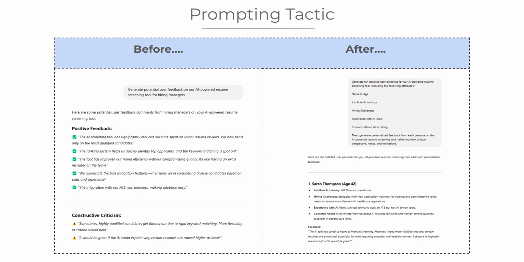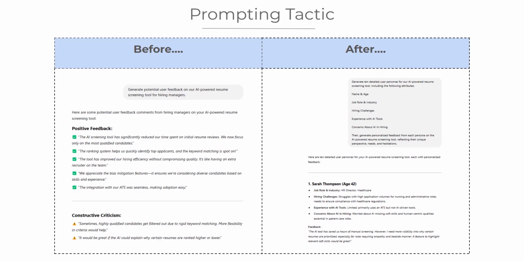After using synthetic bootstrap, we enhanced our prompt. "Generate 10 detailed user personas for our AI-powered resume screening tool, including their job roles, hiring challenges, experience with AI tools, and concerns about AI in hiring. Then generate personalized feedback from each persona." This resulted in 10 highly detailed personas, each providing unique feedback based on their role, industry, and AI adoption level.